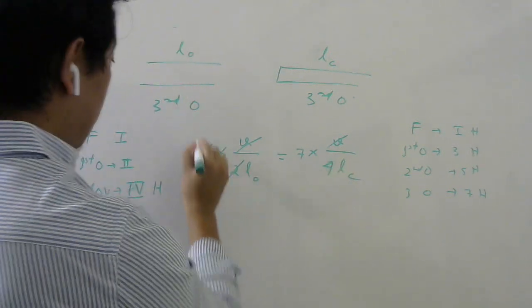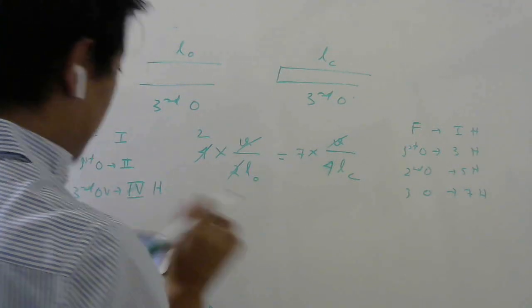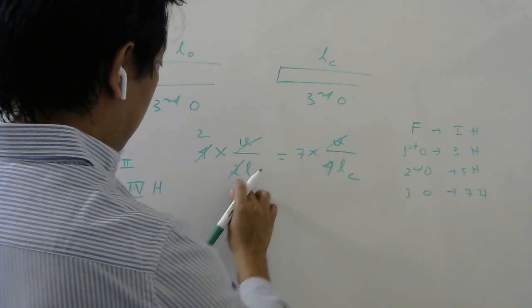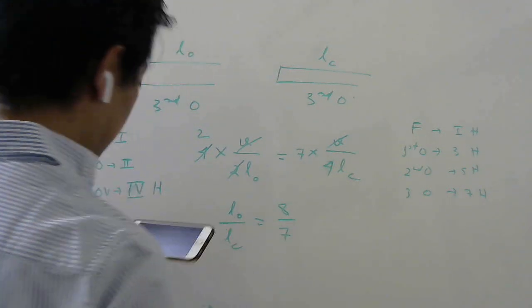But here 2 2s are 4, right? So they want the ratio of L open by L closed, right? So it was multiply L open by L closed. Take L open this side. 4 here. So 4 2 is 8 by 7. So option D.